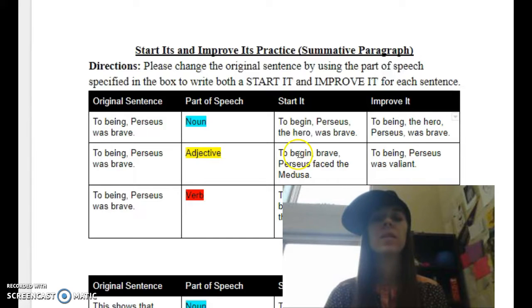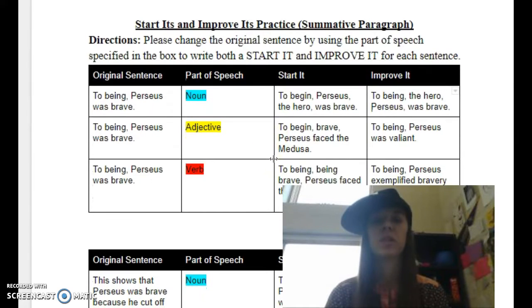Sweet. All right, let's move on down to adjectives. So remember, adjectives are yellow. Adjectives describe our nouns. Adjective start it. So we're going to start with to begin, Perseus was brave. So our adjective start it here says to begin, brave, comma, because we know that brave is describing who? It's Perseus. That's an adjective. So I'm going to move brave to the beginning. To begin, comma, brave, comma, Perseus faced the Medusa. So that switches up my sentence a little bit, gives it a clear image to my reader, okay?